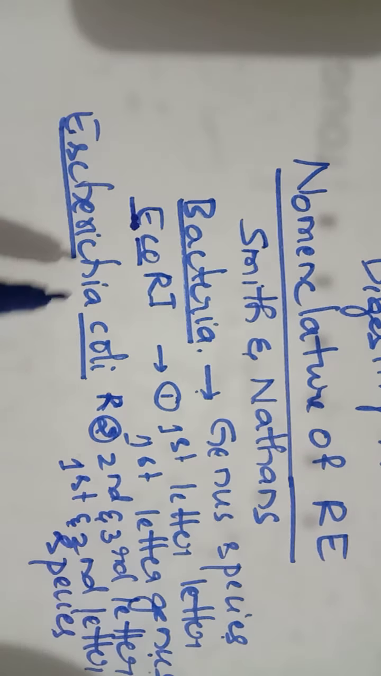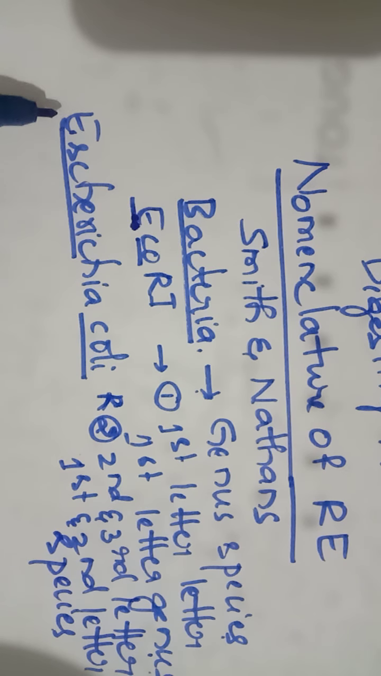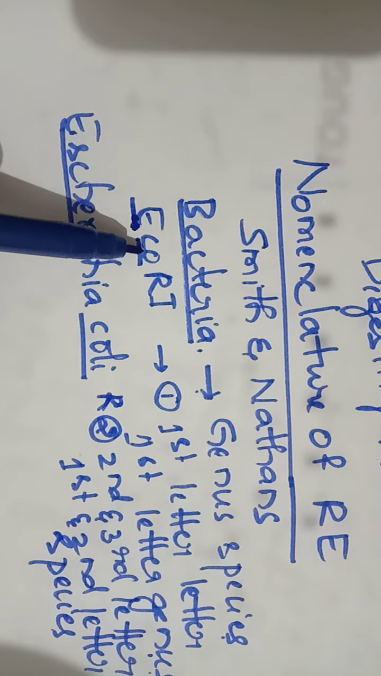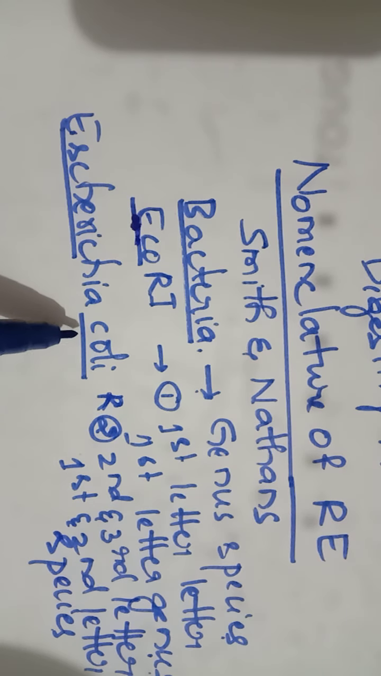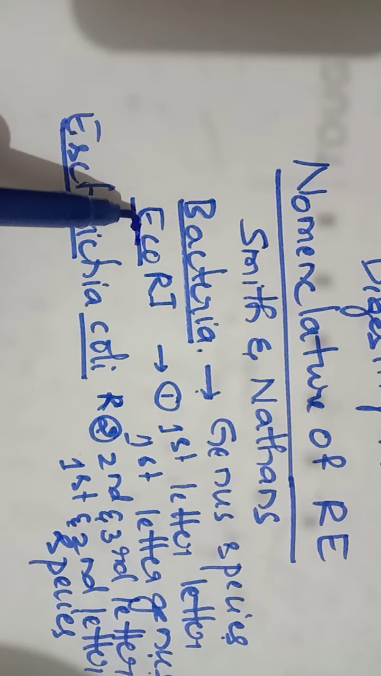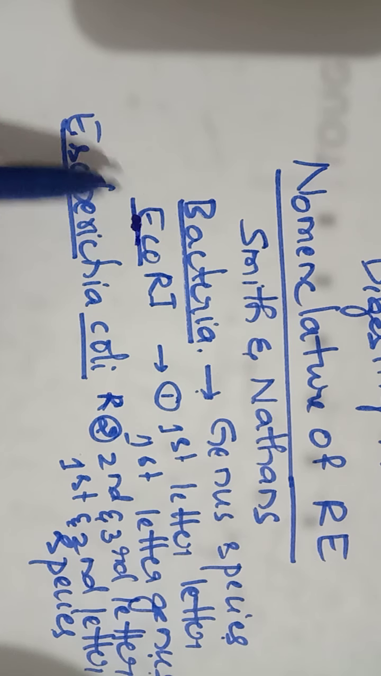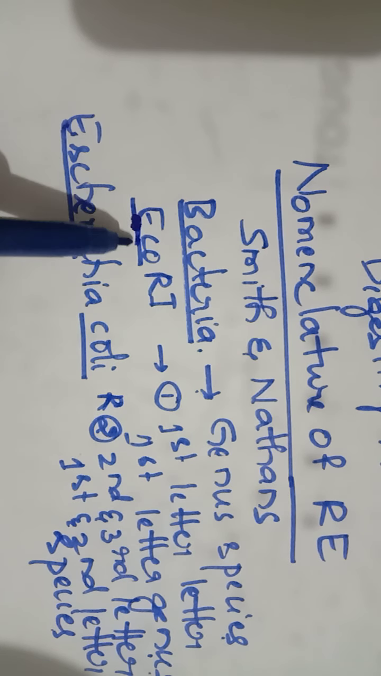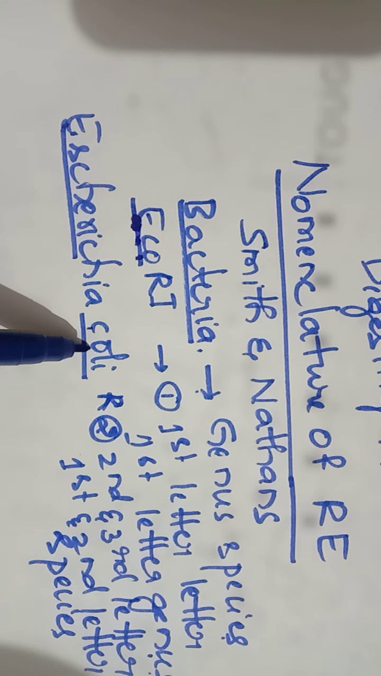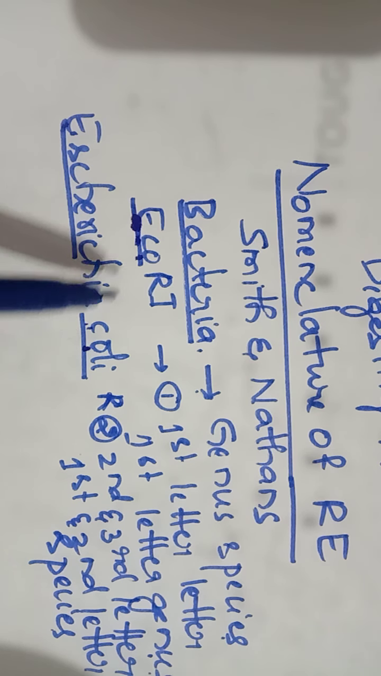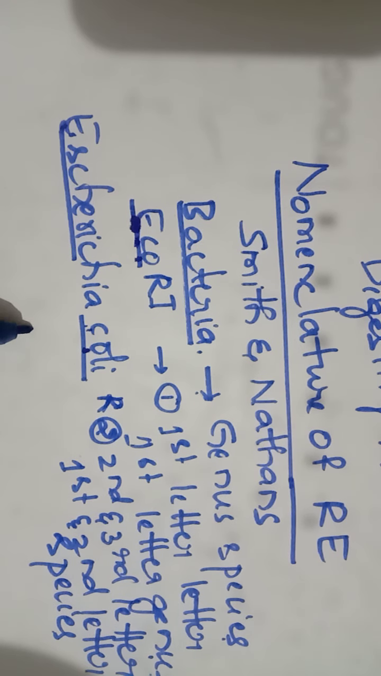Okay. So if we consider Escherichia coli, here EcoRI is the enzyme that is isolated from the Escherichia coli strain R. So the first letter of the enzyme should be the first letter of the genus name, and the second and third letters of the enzyme should be the first and second letters of the species. Okay. And the third important thing is that it should be followed by the strain.